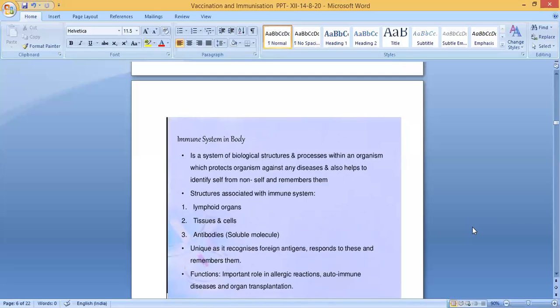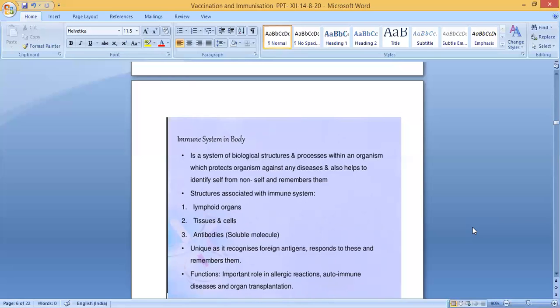Structures associated with the immune system. What are the structures associated with the immune system? Three things: lymphoid organs, tissues and cells, antibodies, and soluble molecules. Nucleic acid recognizes foreign antigens, responds to these and remembers them.